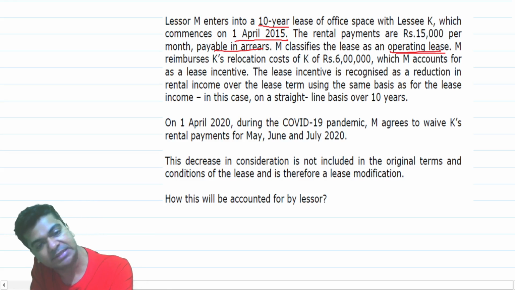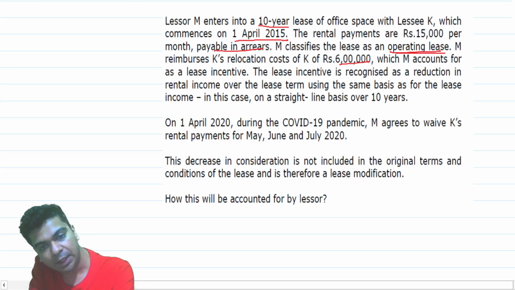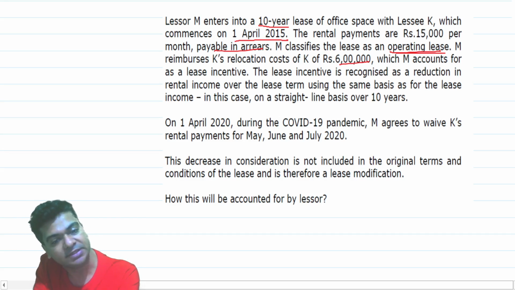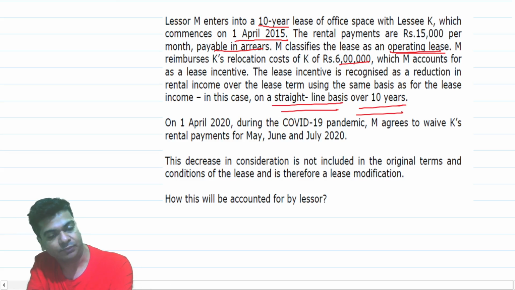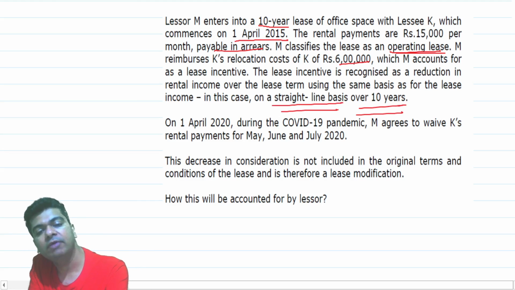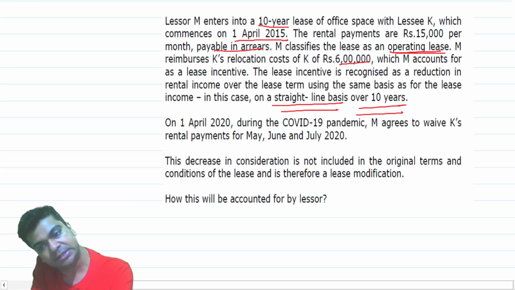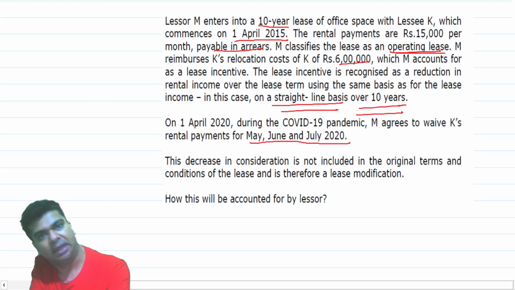M reimburses K's relocation costs of rupees 6 lakhs, which M accounts for as a lease incentive. The lease incentive is recognized as a reduction in the rental income over the lease term using the same basis as for the lease income. And in this case, it is a straight line basis over 10 years. Okay. On 1st April 2020, during the COVID-19 pandemic, M agrees to waive K's rental payments for May, June and July 2020. See, it's different now.